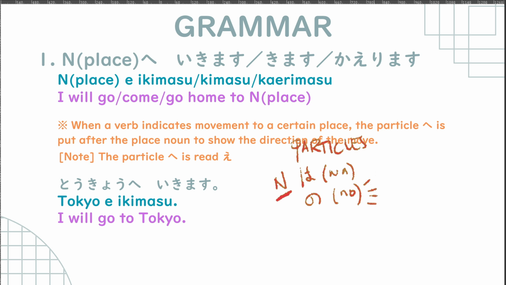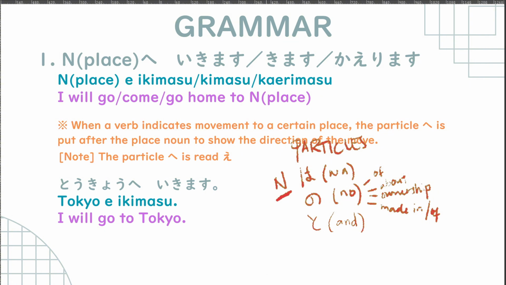One is of, right? About. And we have ownership. And we also have made in or of. We also have to, which is and, right? And connects two nouns together.